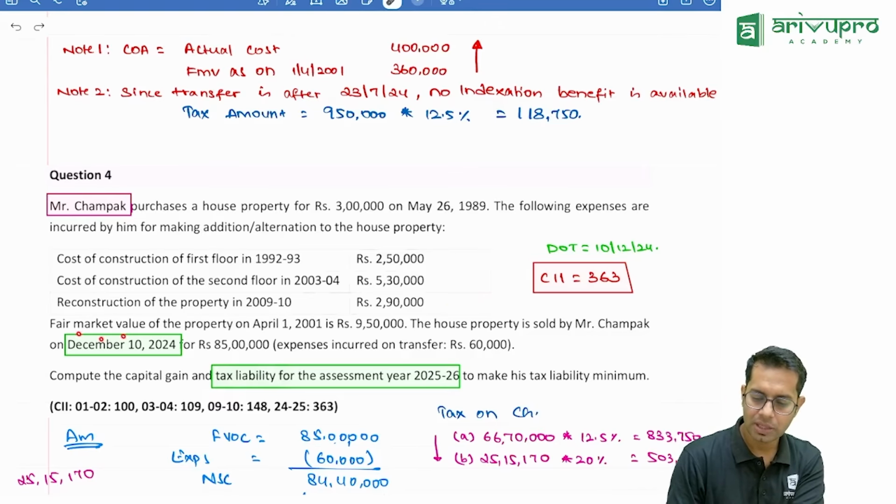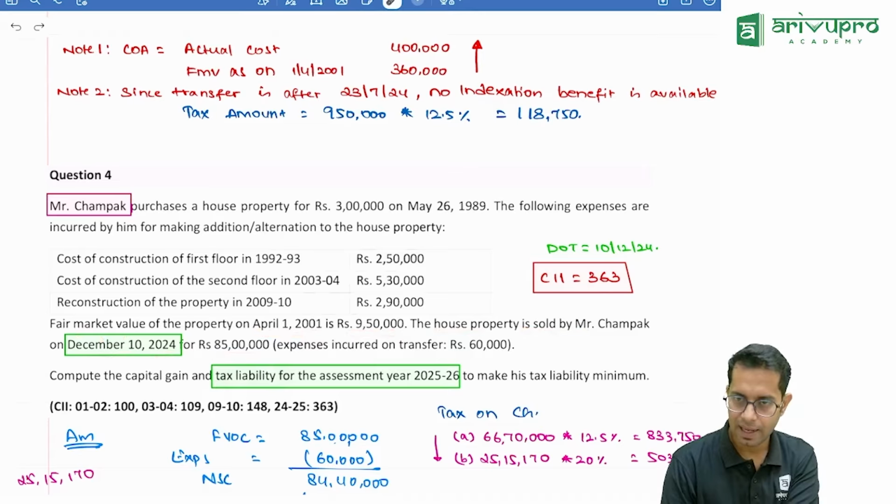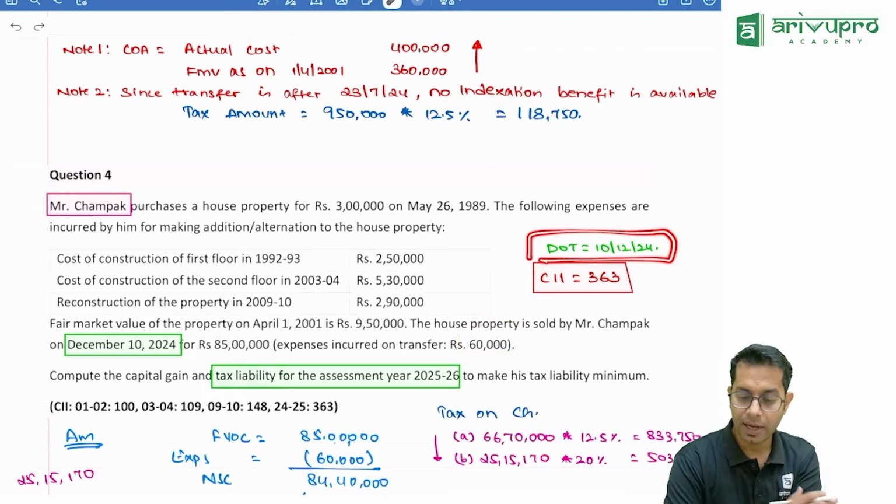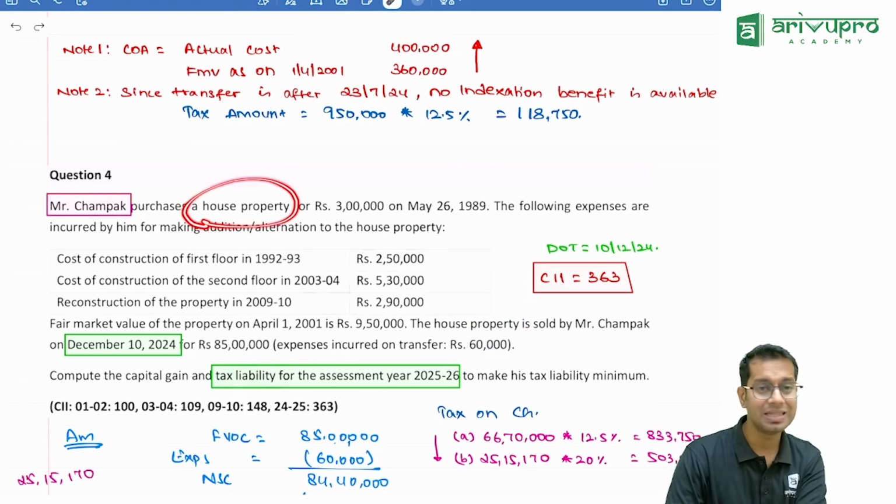Fair market value is 9,50,000 on 1st of April 2001. The house property was sold by Champak on 10th of December 24 for 85 lakh rupees, and expenses incurred were 60,000. Now, can I say first of all the transfer is after 23rd July? So what should come, and what is the item transferred? Can I say it is an immovable property?